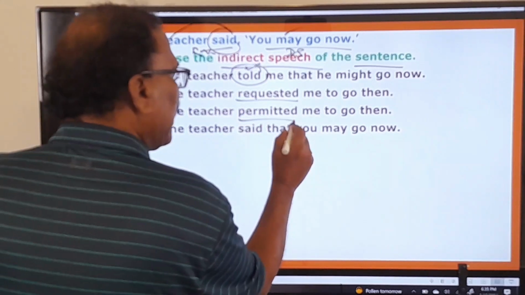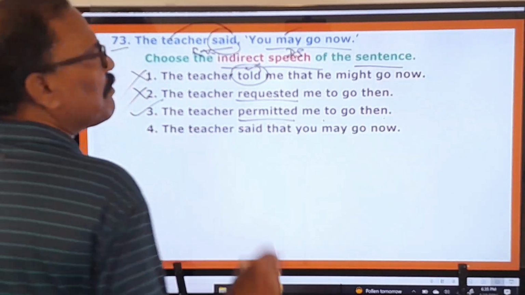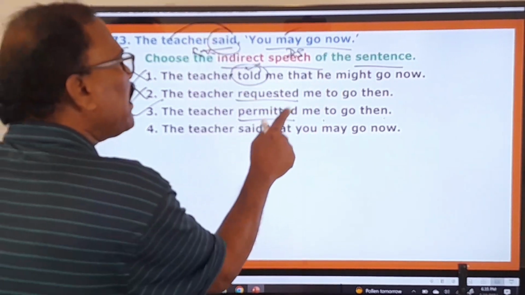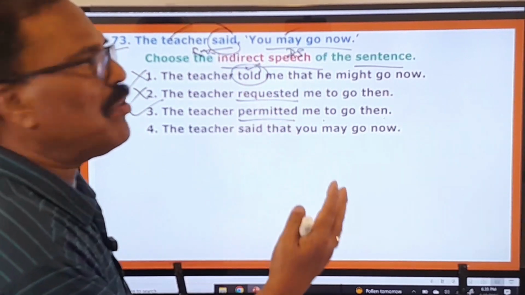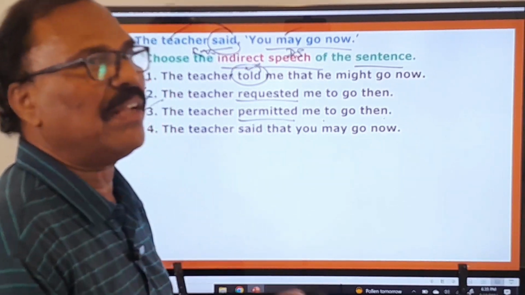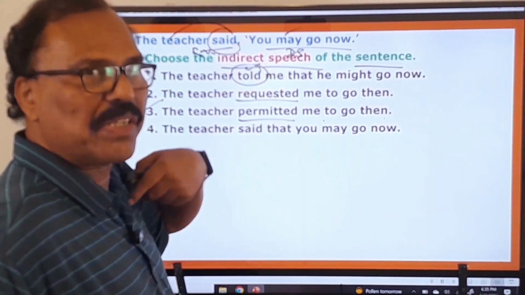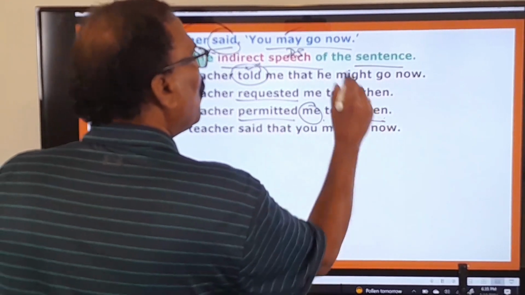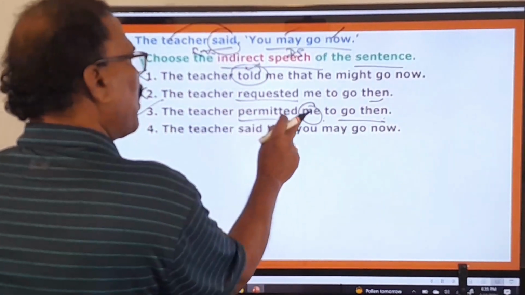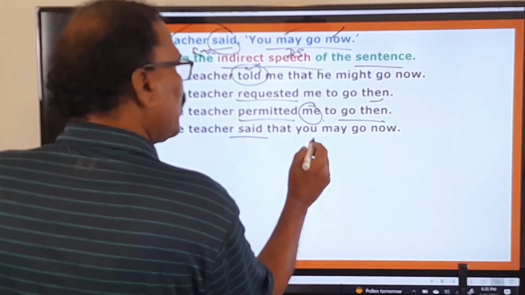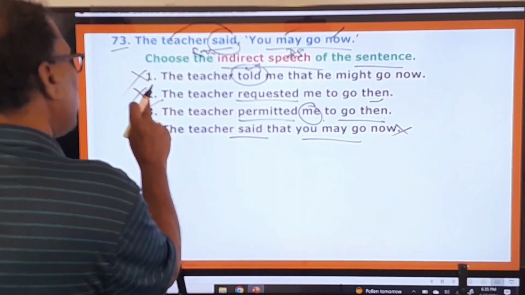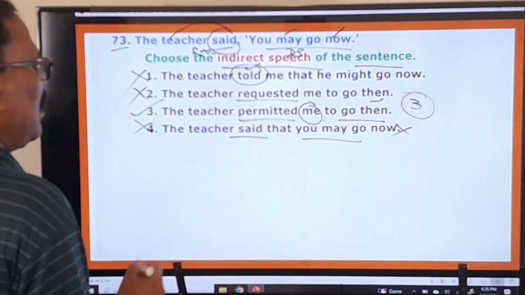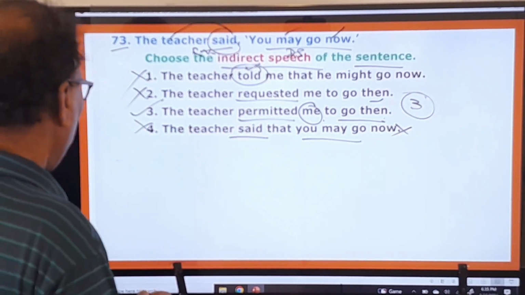The teacher permitted me to go then. So here, "The teacher said you may go now" means the teacher permitted me. Here think these words are spoken to you, and whenever you turn this "you" into indirect speech, it becomes "me." So "The teacher permitted me to go now" becomes "then." So the teacher permitted me to go then. The teacher said that you may go now. No. So the first one, second one, and fourth one are wrong, and only the third one is the right one. Right, go to the next question.